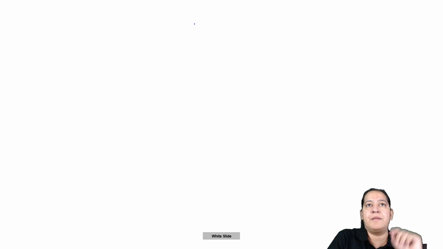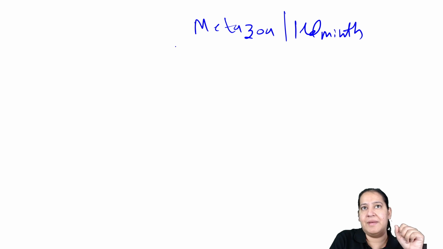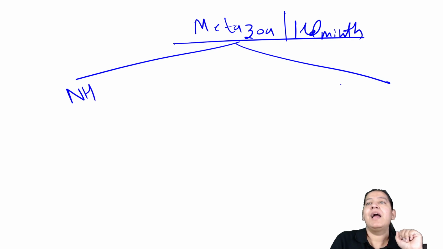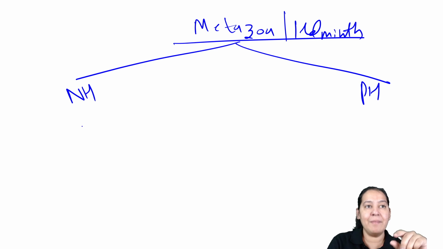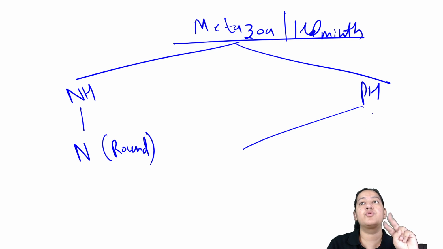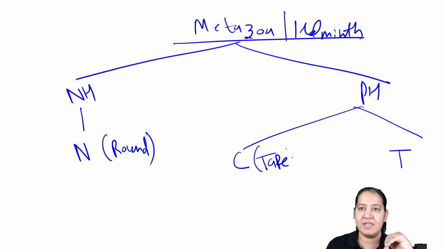Let me write metazoa or helminths here. We divide it into 2 categories first: the nematohelminths and platyhelminths. Nematohelminths are further classified into nematodes. Nematodes are the roundworms. Platyhelminths are divided into 2 categories, cestodes and trematodes. Cestodes are tapeworms. They are flat. These are the tapeworms.